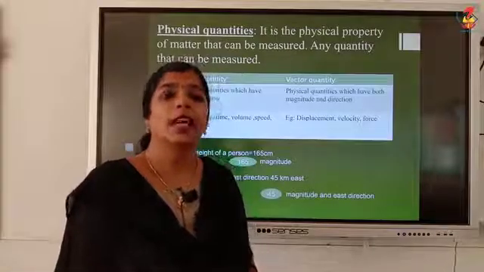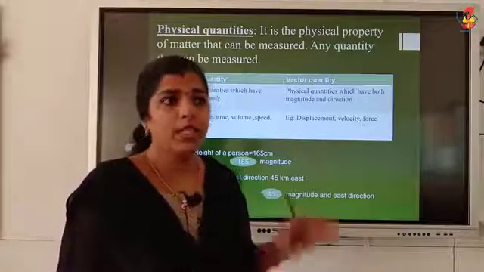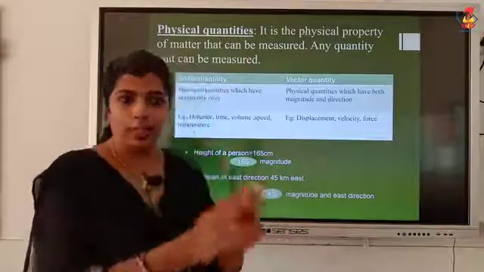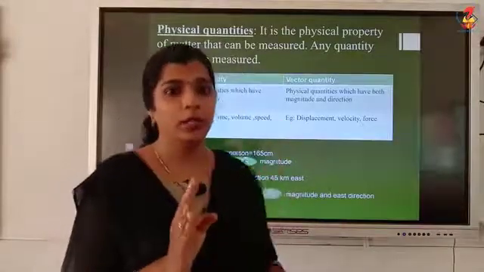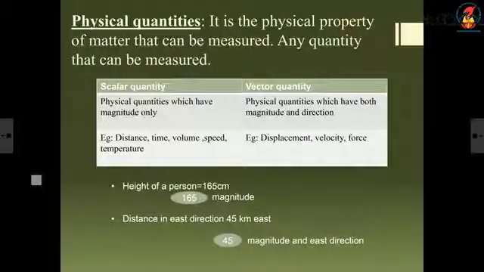Scalar means it has only magnitude, which means a number will be there. Normally we represent a physical quantity in two parts. One is a number part and the other one is a unit part. Here I wrote it, height of a person is 165 centimeter. This 165 is the number part and this centimeter is the unit part. That number is known as the magnitude.